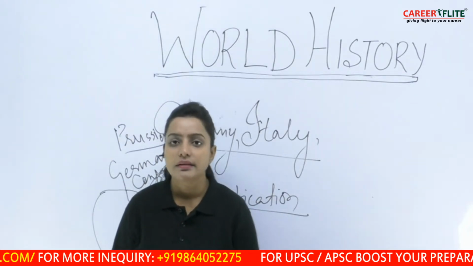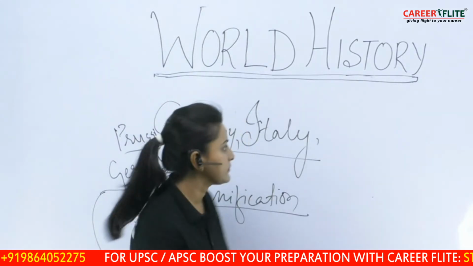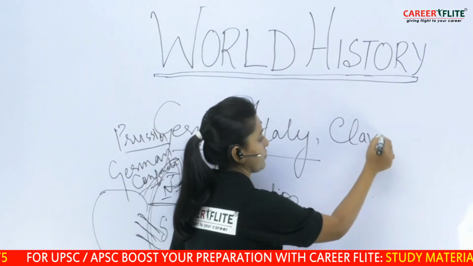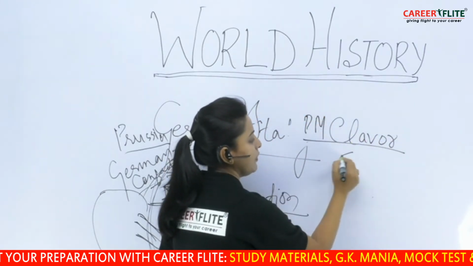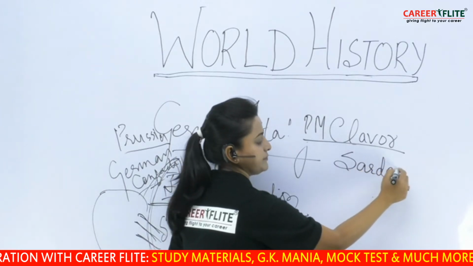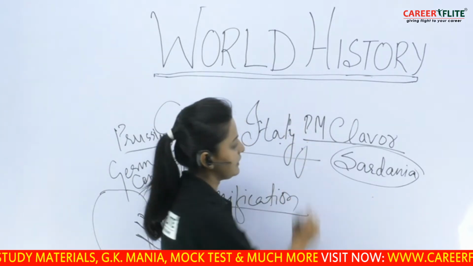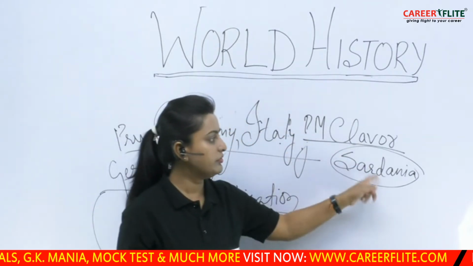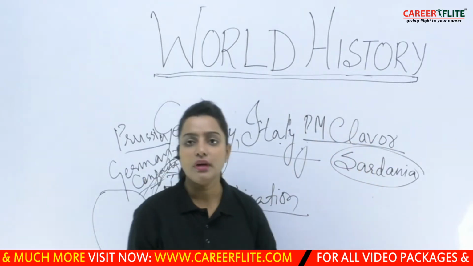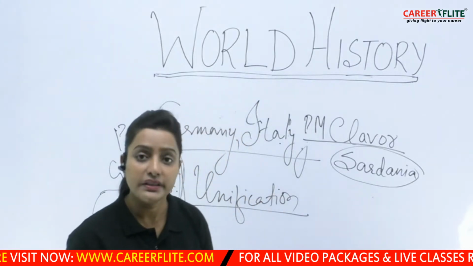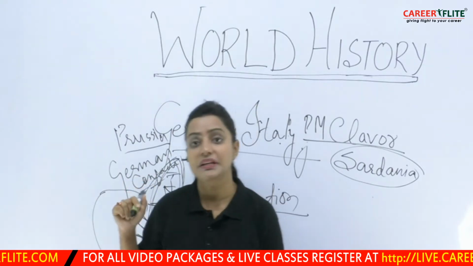After Mazzini and Garibaldi, a person called Cavour was the PM of Sardinia. Sardinia is an Italian state, of which the PM was Cavour. Cavour also understood that the unification of Italy could take place under a regime like that of Bismarck, that is, a military regime.